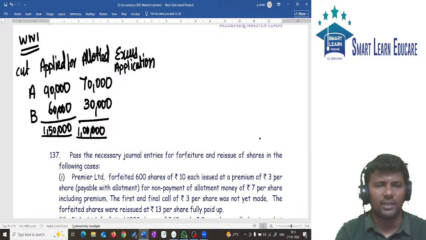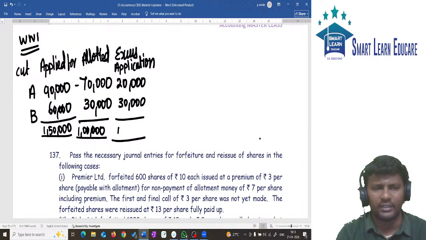How many excess applications? 90 minus 70 will give you 20. 60 minus 30 will give you 30. So the total excess application is how much? 50,000 applications.